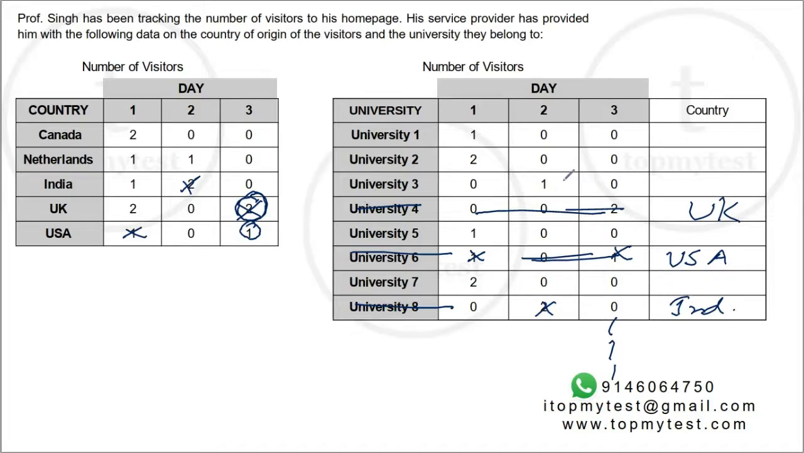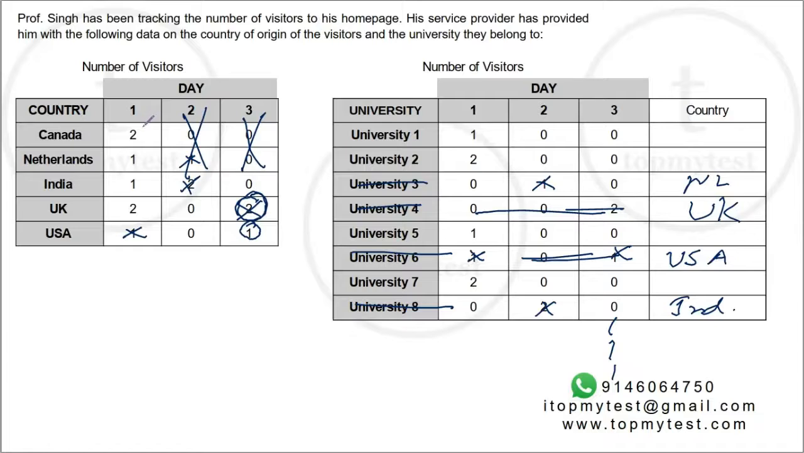Okay, and on day 2, you had 1 visit from University 3, and the only visit available is Netherlands. So this has to be Netherlands. So University 3 has to be Netherlands. Netherlands also has 1 visit available. Now, I have taken care of day 2, I have taken care of day 3. Only thing left is day 1.